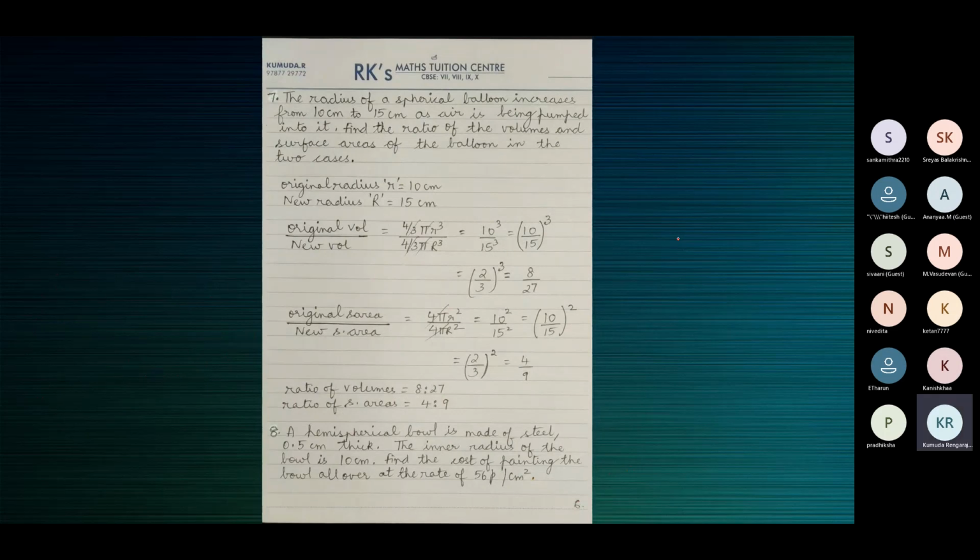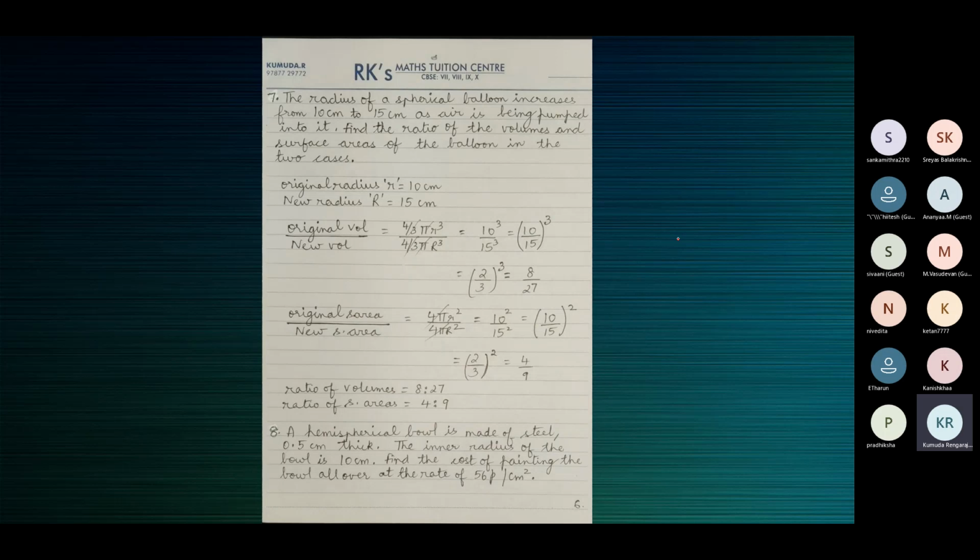You can just see the answer for the seventh one. The ratios are 8/27 and 4/9. And for the hemispherical bowl, whose wall is thick, you have to find the inner CSA, the outer CSA, and the area of the ring. Add all this to get the total surface area of the hemispherical bowl.